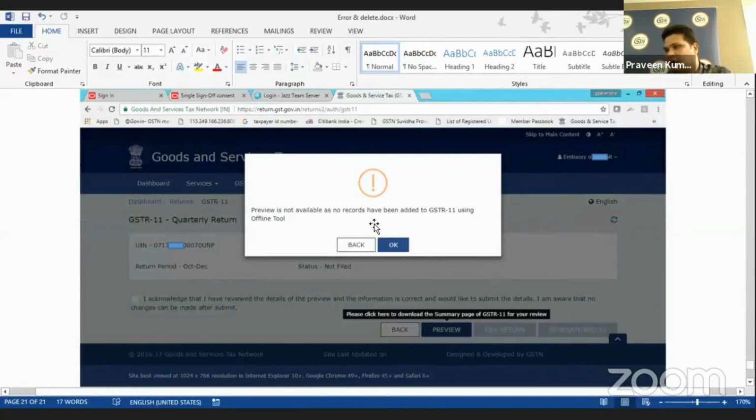So sorry for the interruption, Gyanendra. You have to mention that you have found these 72 incorrect invoices in your GSTR 11 and you want to delete all these incorrect invoices. So this is only sometimes we have got.